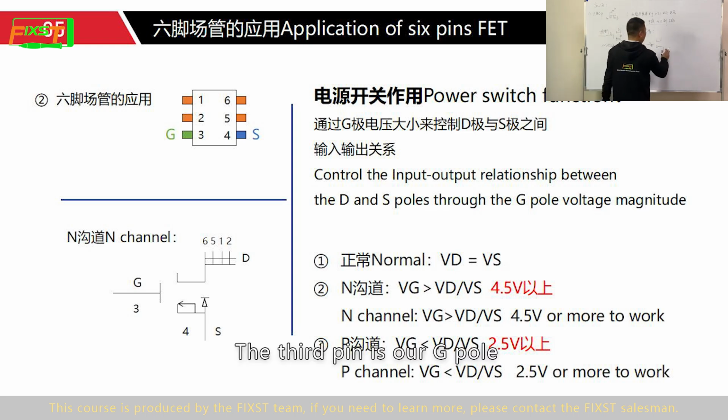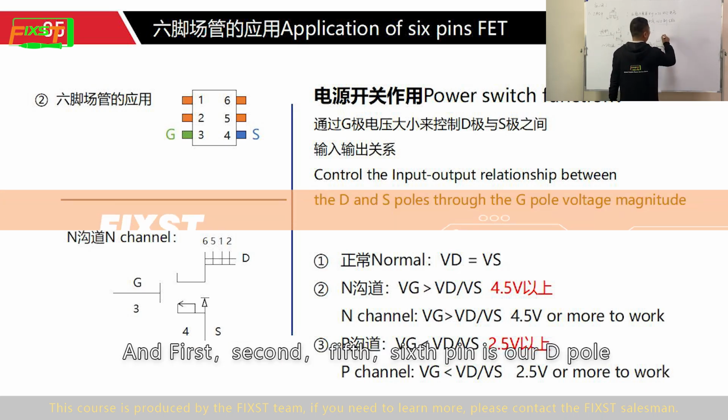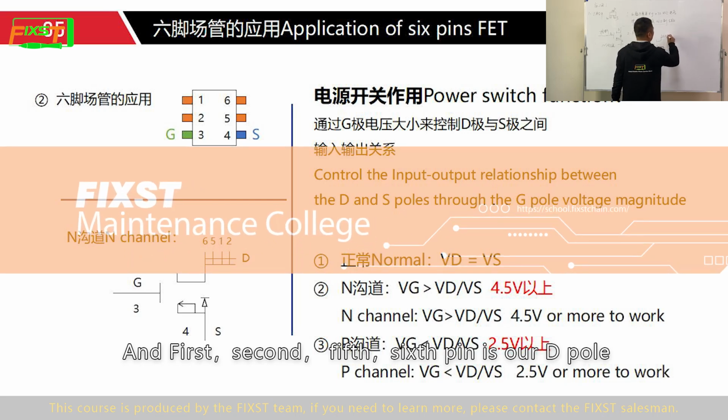The third pin is our G pole. The fourth pin is our S pole. The first, second, fifth, and sixth pins are the D pole.